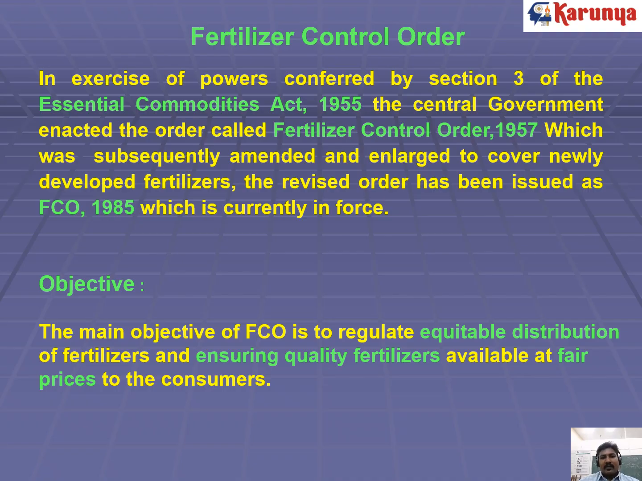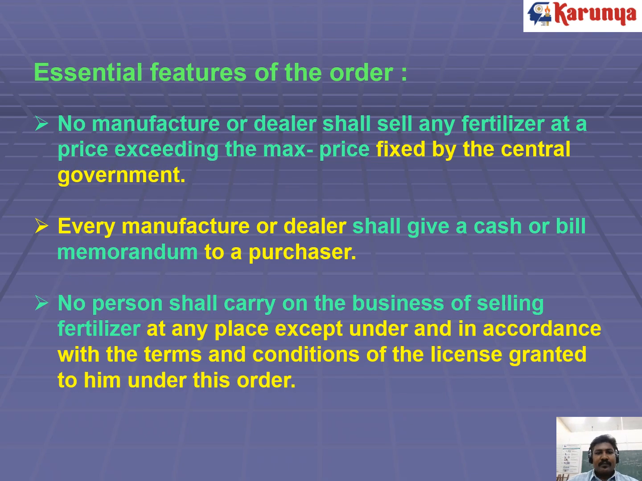In exercise of powers conferred by Section 3 of the Essential Commodities Act in the year 1955, they enacted the order called Fertilizer Control Order in 1957. Afterwards, many different types of fertilizer came into the market, so they revised the order in the year 1985. Their main objectives are to regulate the equitable distribution, ensure quality, and keep fertilizers available at fair prices. These three are the main objectives of the Fertilizer Control Order.